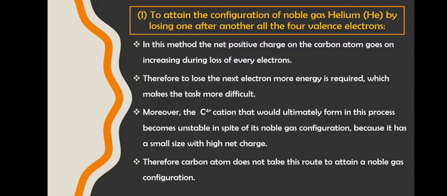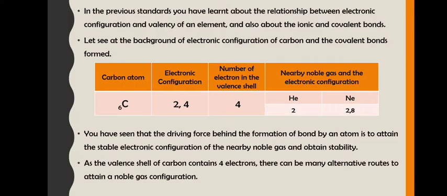So, if it loses all the 4 electrons, see from here, all these 4 electrons, if carbon will lose, correct, it will become positively charged. So let us see, and once it loses all these 4 electrons, its electronic configuration will become 2, which is similar to the helium, correct?